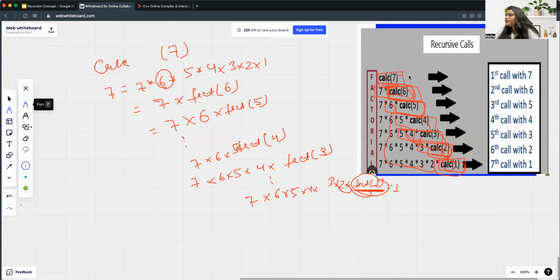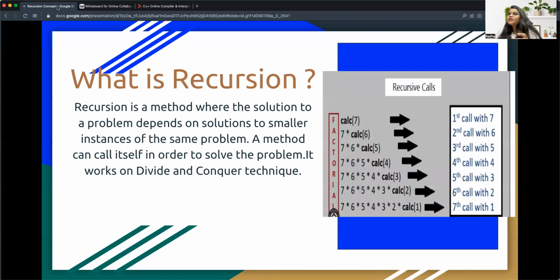So basically the same job we are doing here: dividing the problems into subproblems, getting the solution to it, and recombining the solution to get the factorial of 7. I mean, to get the solution of a bigger number, right? So that is the thing. How it works, I will explain, but what is recursion, that is the thing. So now let's move forward.